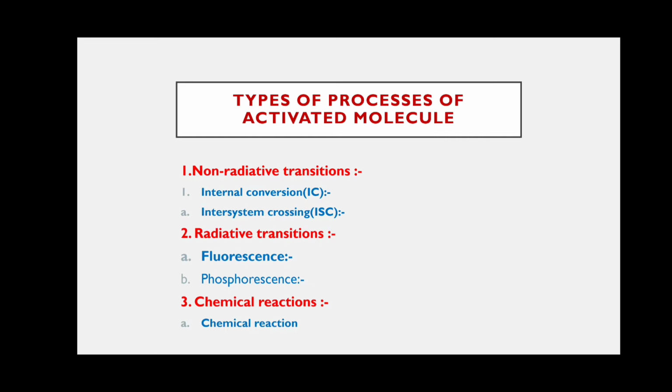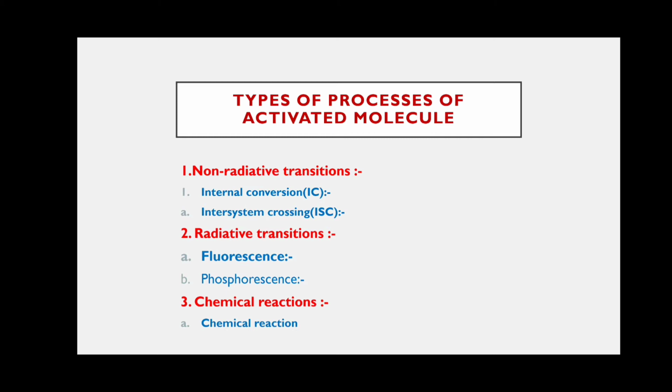Fluorescence and phosphorescence. So when the activated molecule participates in non-radiative transitions, it returns to the ground state with emission of heat, not light. When it comes to radiative transitions, when the activated molecule returns to the ground state, it emits light. Those types of transitions are called fluorescence and phosphorescence.